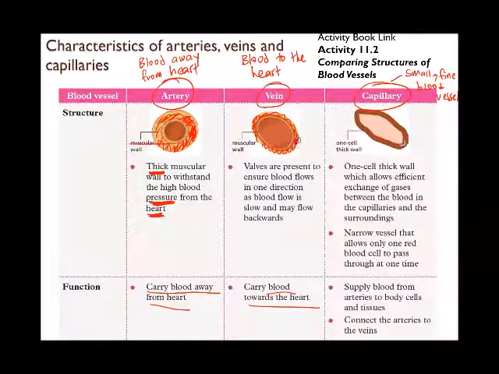Because it is thin, there is the danger that the blood can flow backward. Because the pressure in the vein is very low, there's the danger that it can flow backward. So there will be valves present to ensure blood flows in one direction. What does that mean? This is your heart, and this is your blood going back into the heart.